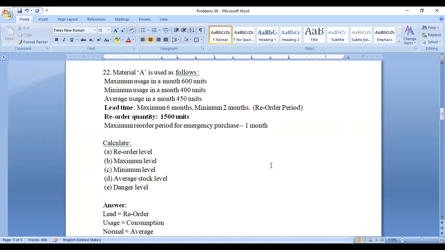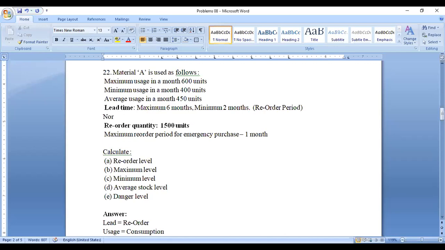Here the normal reorder period is also not given. Only three periods are given: maximum period, minimum period, and emergency period. If the normal period is not given, how do we calculate it? Normal reorder period is equal to minimum reorder period plus maximum reorder period, divided by 2, and you will get the answer. What is the normal reorder period?